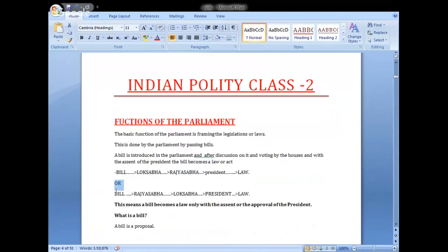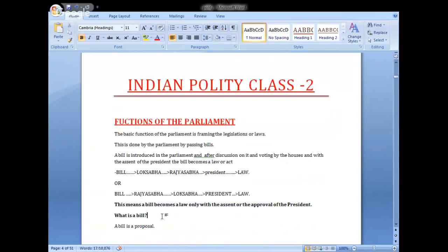Or the bill is introduced in the Rajya Sabha, if it is passed in the Rajya Sabha, then it goes to the Lok Sabha, and then the president comes into the picture. President gives his assent, then only it becomes a law. In every aspect, the president is a must. He should give his assent. That is the approval. Then only the bill becomes the law. This means a bill becomes a law only with the assent or the approval of the president.